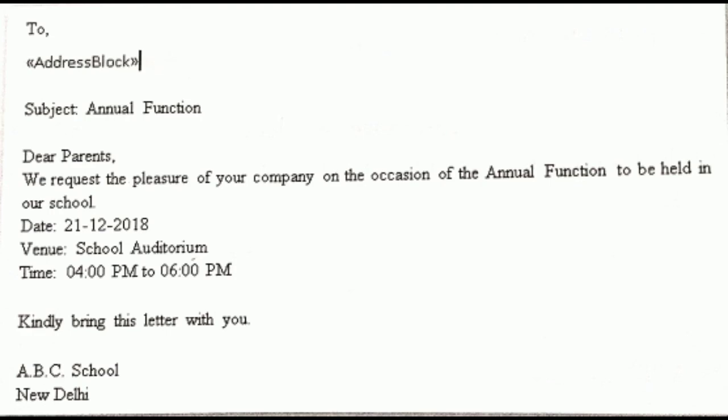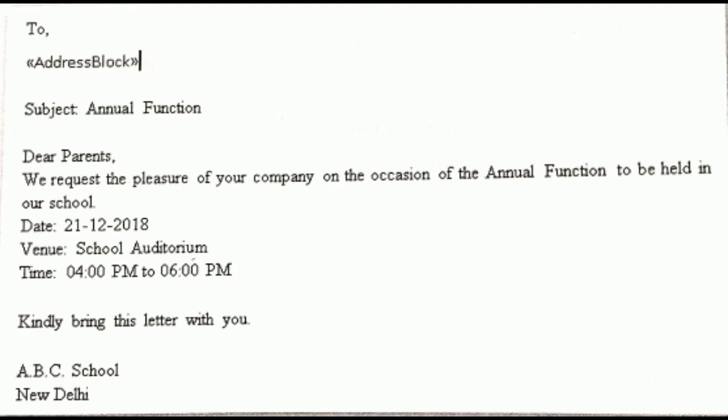Our main document consists of the invitation letter, and the data source contains the name and the address of the recipient, and we want to combine this invitation letter with the name and address of the recipient. For that we merged the main document with the data source, and at last see the result.